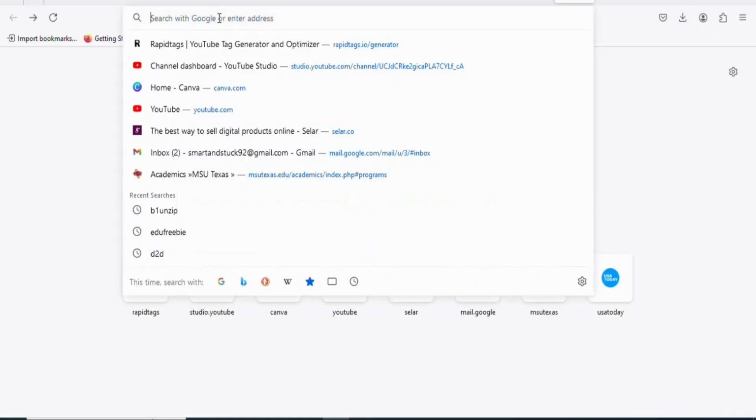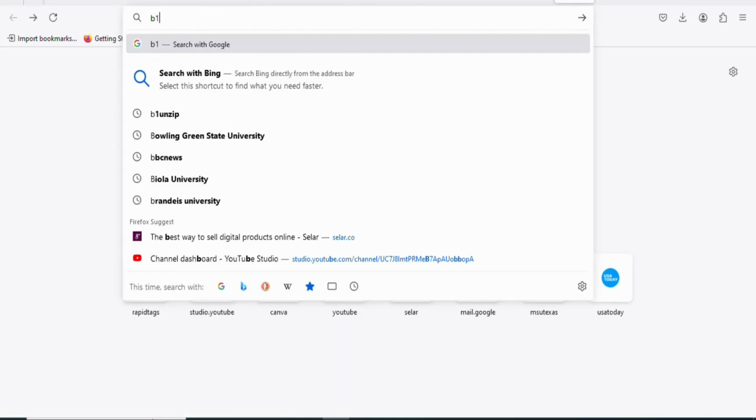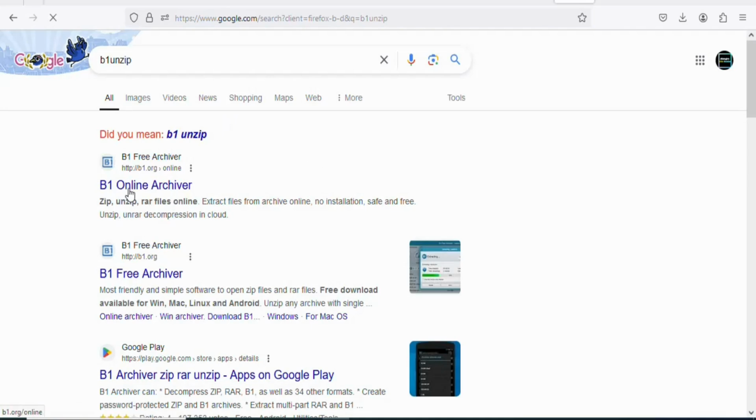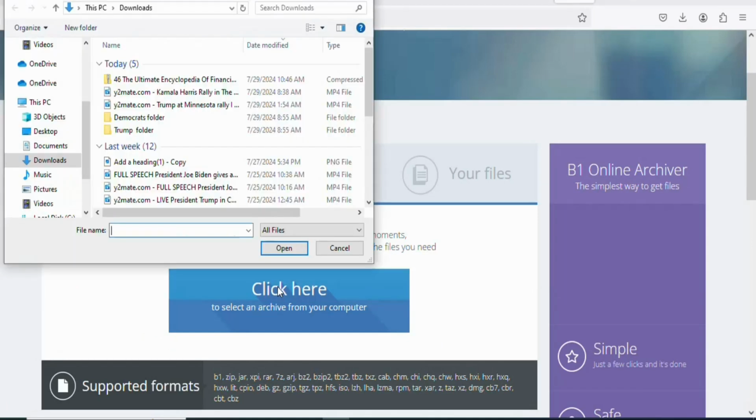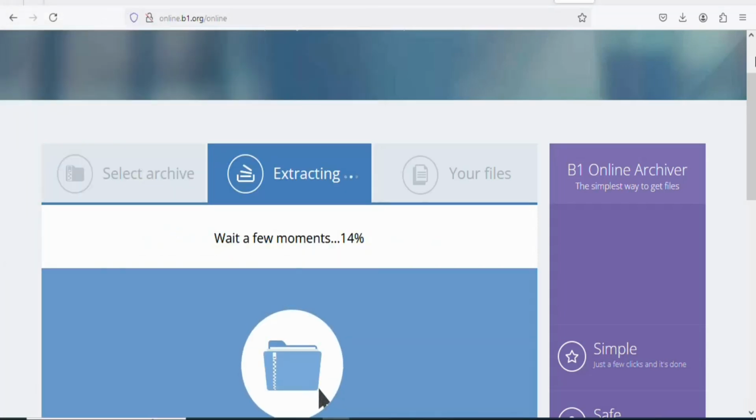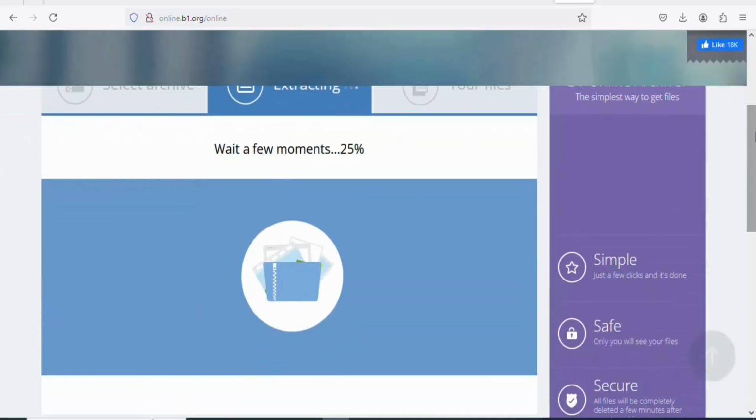To unzip it, open a new tab and then search for B1 unzip. Once you search for it, you're going to see a page like this. Click on the first website. Once you click on the website, click right here so that you can upload your zip file. Select your zip file, click on open. Once you click on open, you can see it is extracting, so just wait for it to extract.